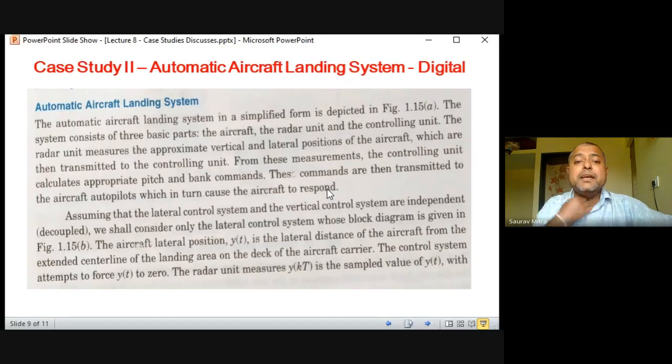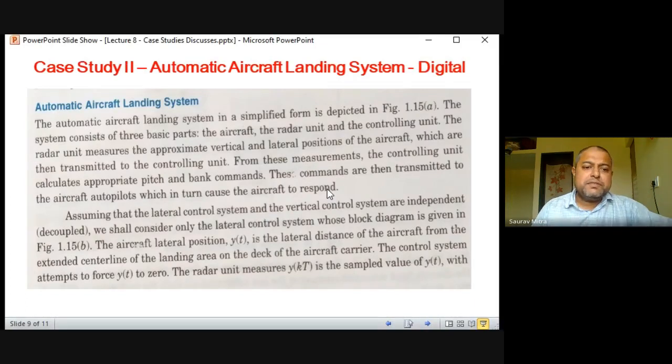Most critical part in aircraft. Driving or flying an aircraft is easy, taking off is easy, but landing is the most important thing, and most of the accidents occur during landing. So the automatic aircraft landing system is a simplified diagram, which is shown in the next slide.